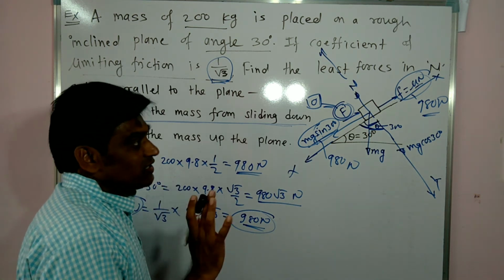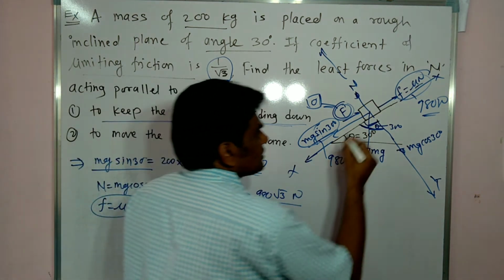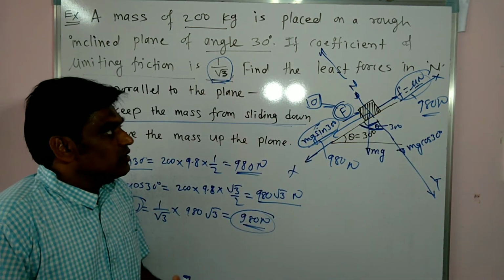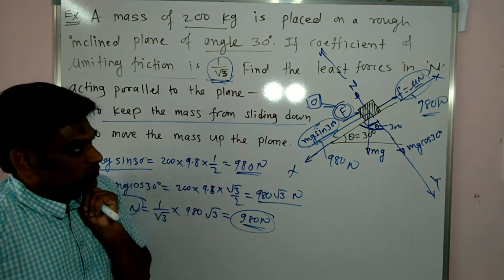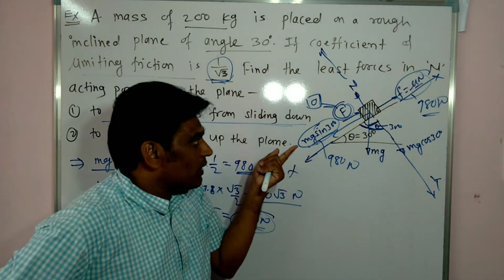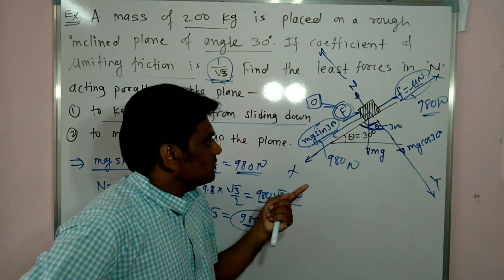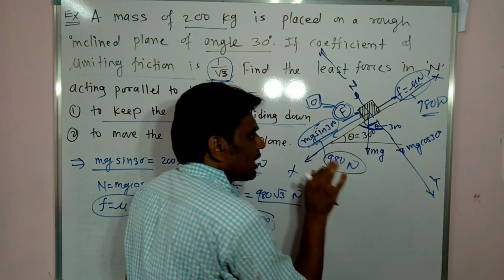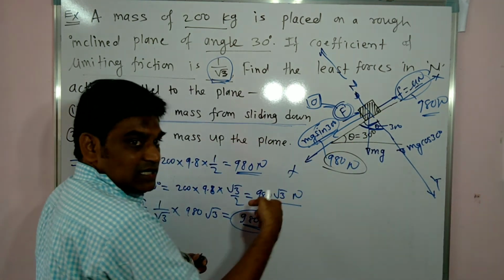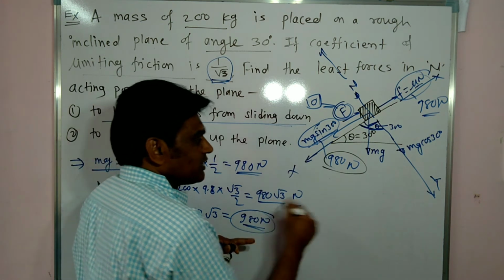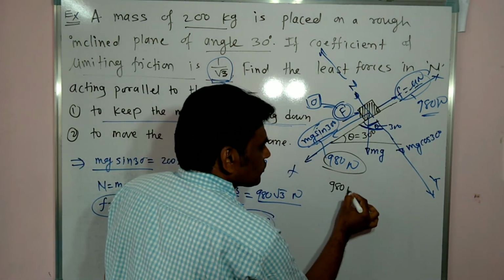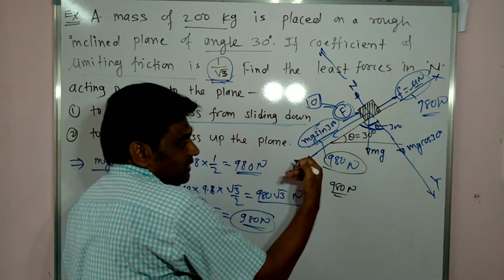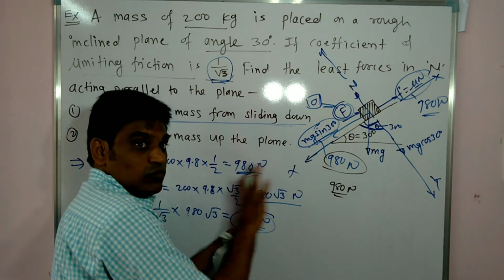Now here you must see this carefully and understand the force balance. If I want to move this body in the upward direction, I have to overcome this force first. I have to apply 980 Newton first, because it is acting in this direction. I have to apply additional force on this side, 980 Newton. When I apply this external force of 980, these two will balance each other.